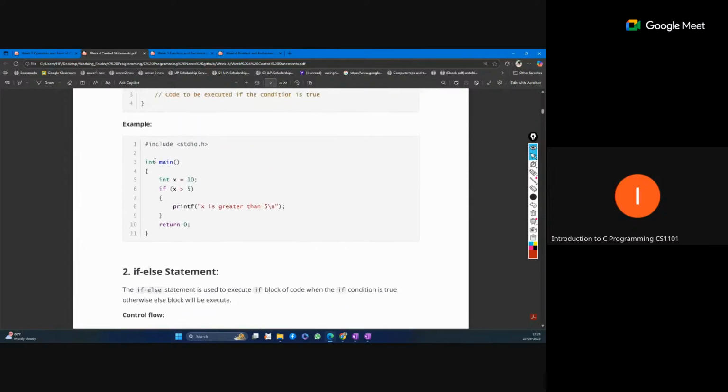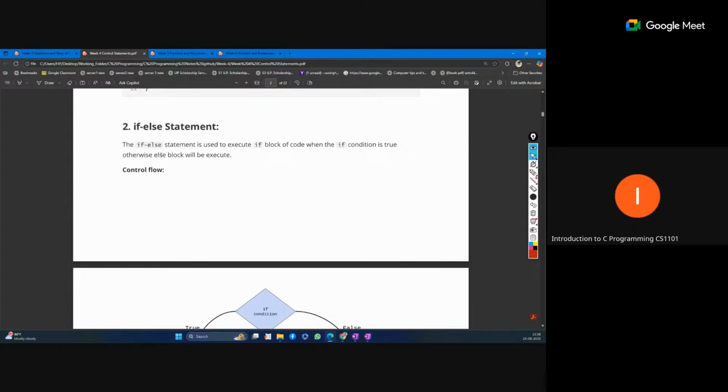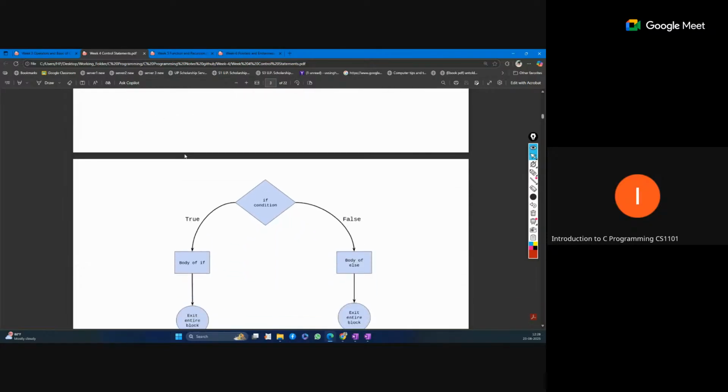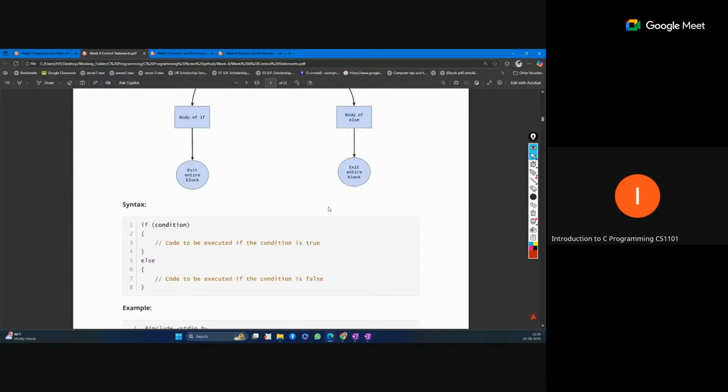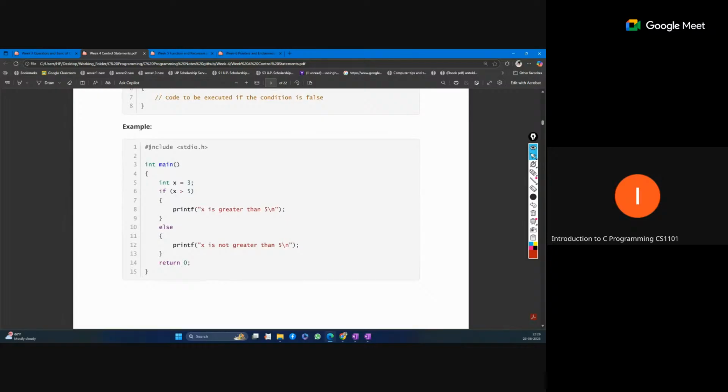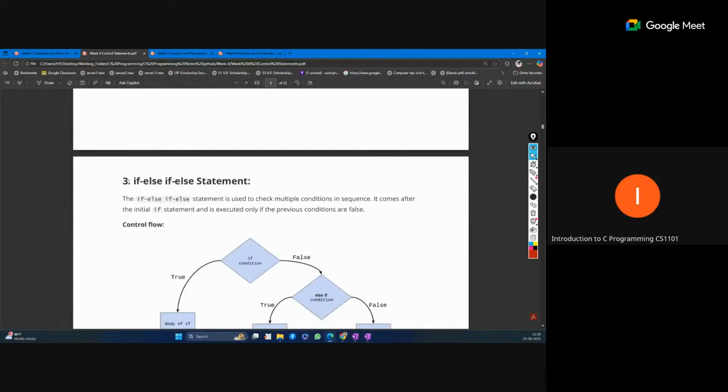Now the if else statement. If else means we have two possible blocks. If the condition is true, the first block executes, and if the condition is false, the other block executes. If it's true, we move to the body of if, and if it is false, then the body of else. This is the syntax for this. Now we can continue this chain longer with more conditions. Suppose we have more than one condition to check and want to decide what to do based on that, like if we want to distribute grades for marks.